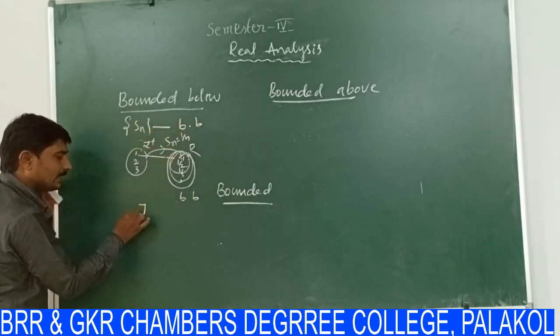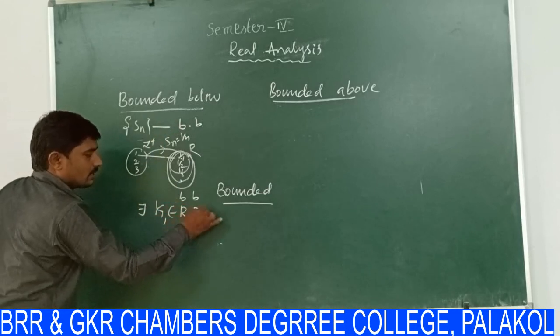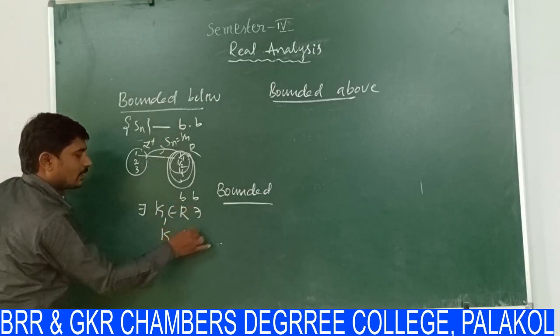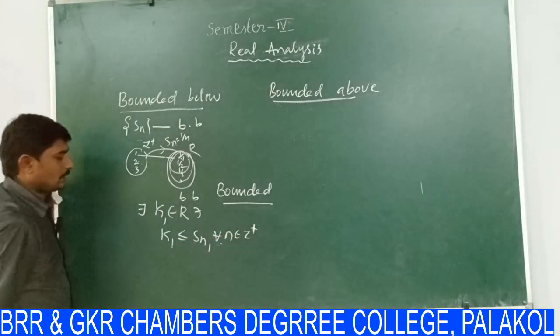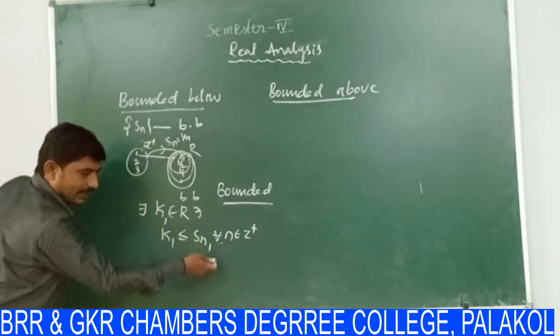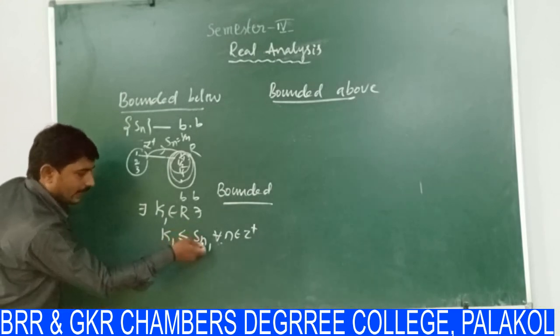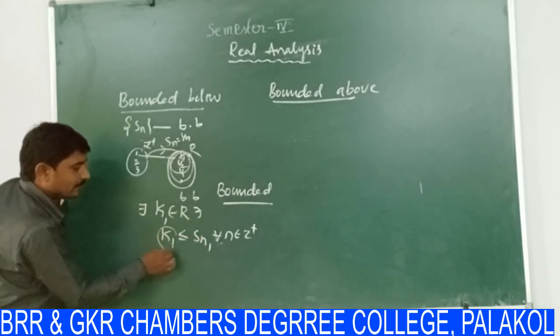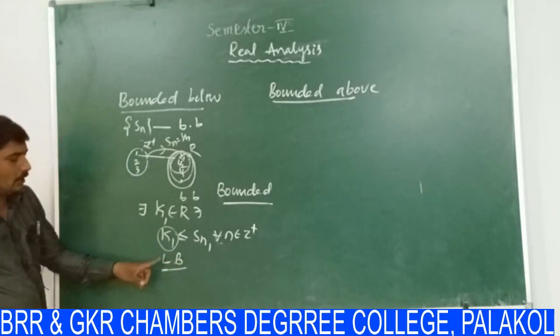That is, there exists some constant k1 belonging to R such that k1 is less than or equal to Sn for all n belonging to Z plus. K1 is less than or equal to Sn means you take any value that may be equal to k1 or greater than k1. Then this k1 is said to be a lower bound.